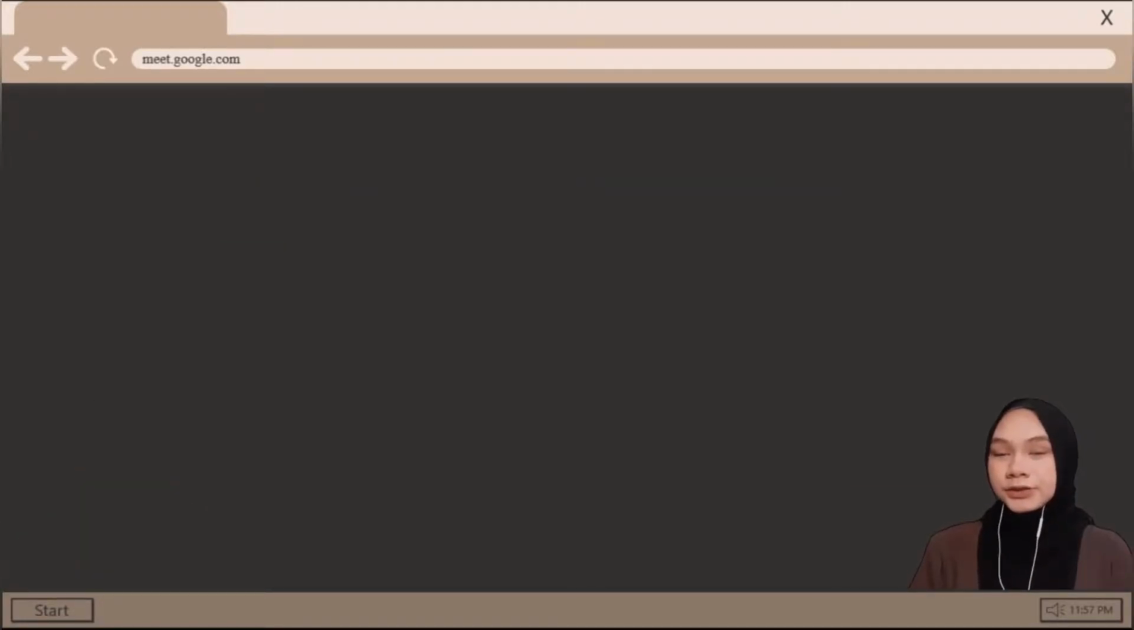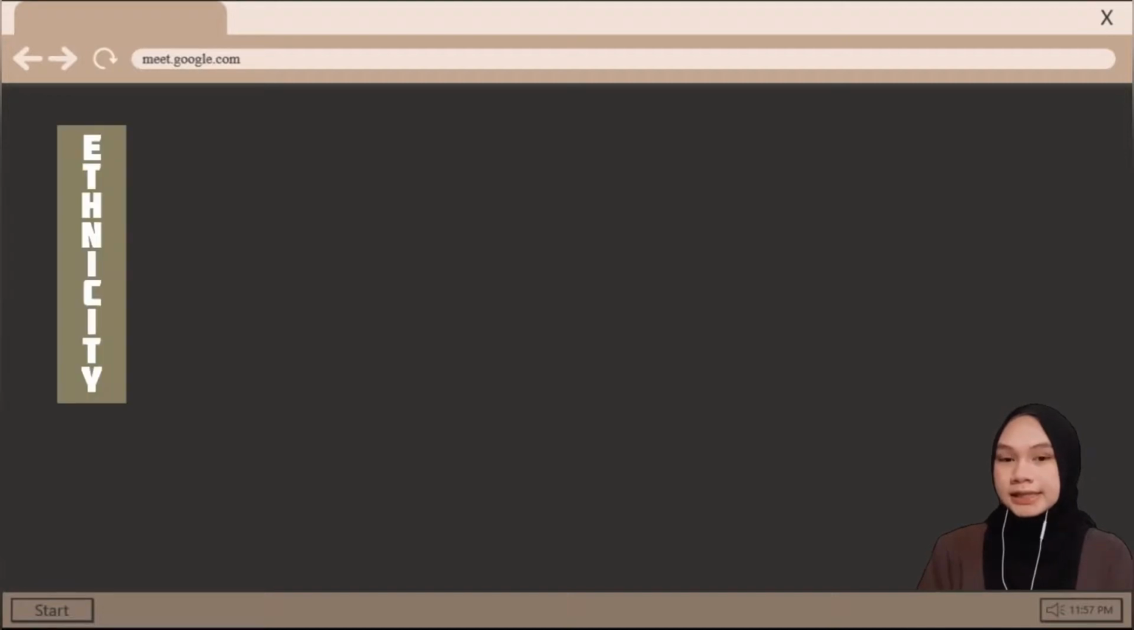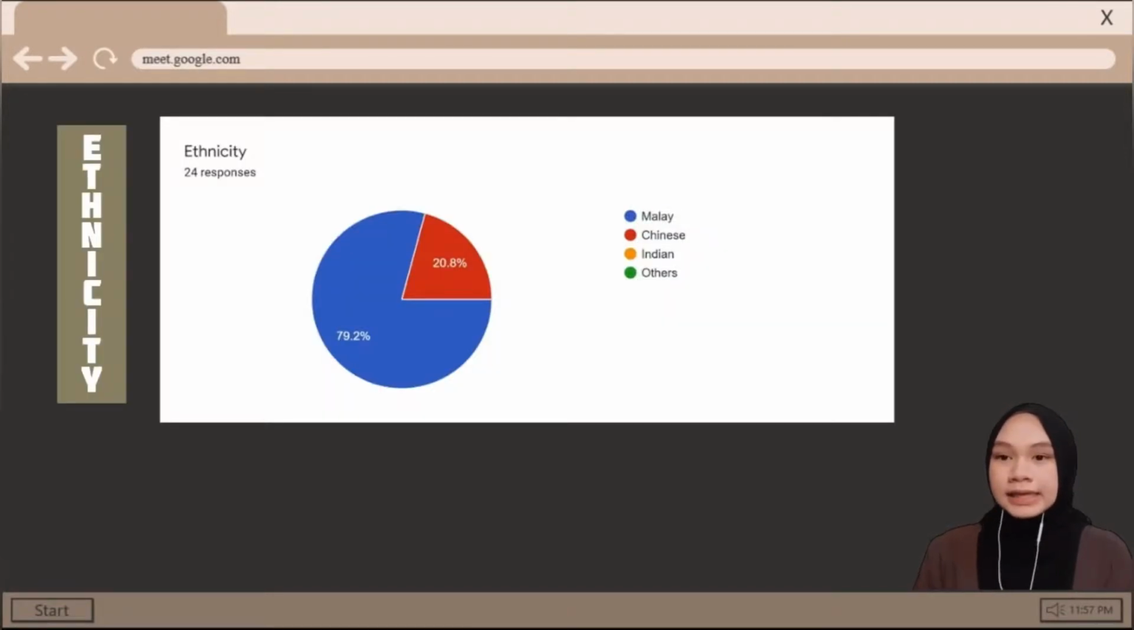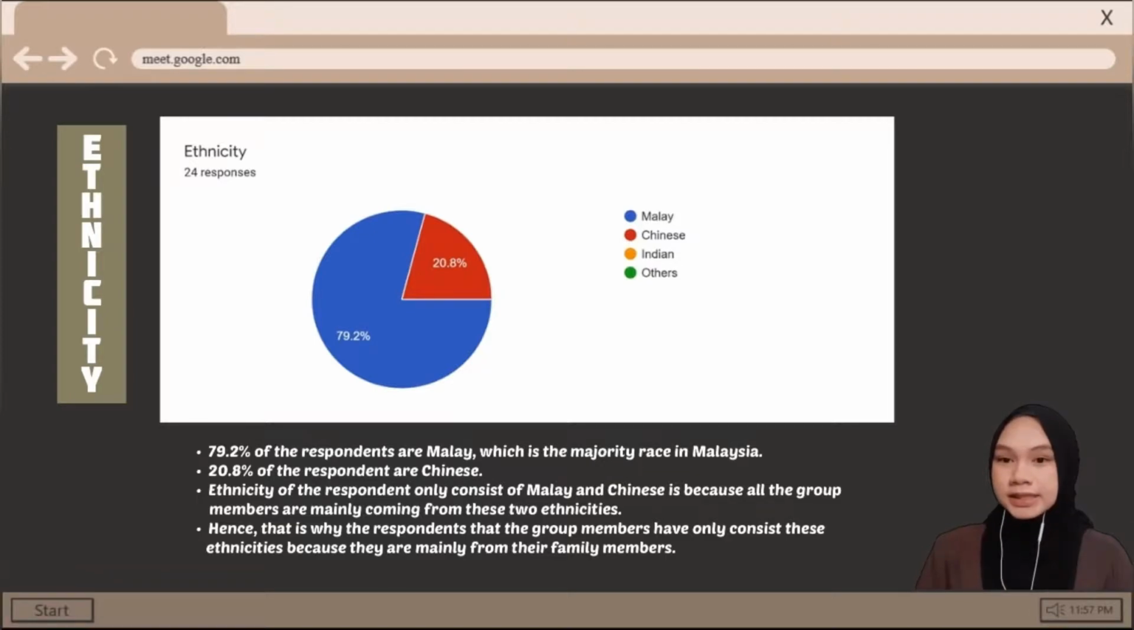The second question to all the respondents for the survey is their ethnicity. Based on the pie chart, it is shown that 79.2% of the respondents are Malay, which is the majority race in Malaysia. Next, 20.8% of the respondents are Chinese. The reason why the respondents only consist of Malay and Chinese is because all the group members are mainly from these two ethnicities. Hence, the respondents are mainly from their family members.